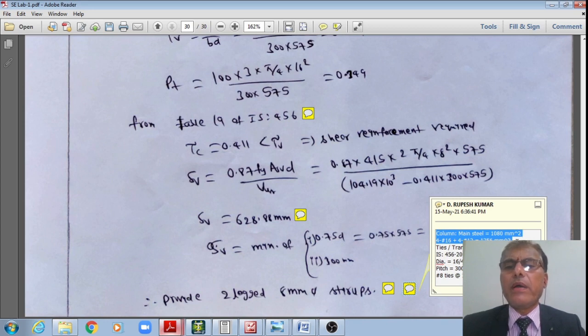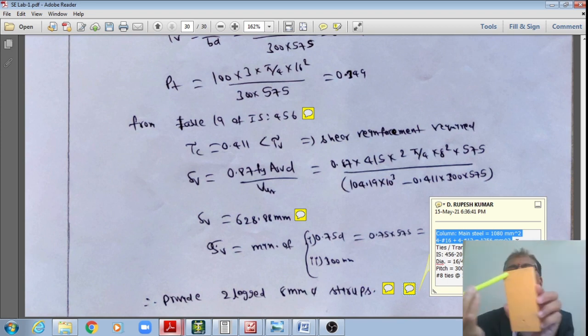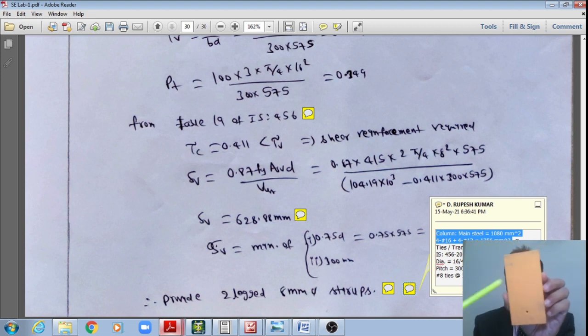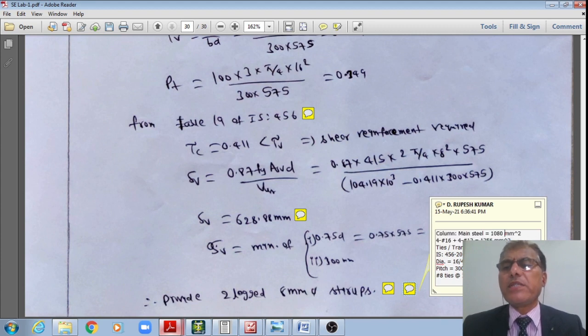However, now I'll provide, because I had assumed that on all 4 faces the reinforcement is equally provided, say 4 bars of 16 mm dia on the 4 corners, and 4 bars of 12 mm dia. Therefore 4-16 plus 4-12 will give 1256 mm square, which is greater than 1080 mm square. Therefore okay with my assumptions.